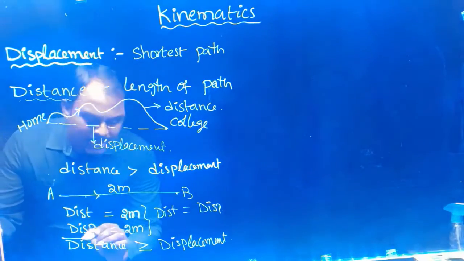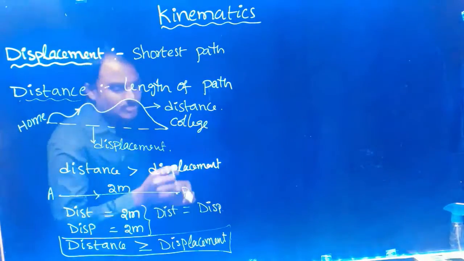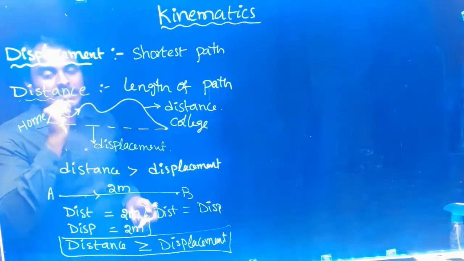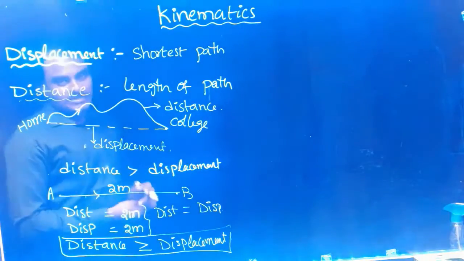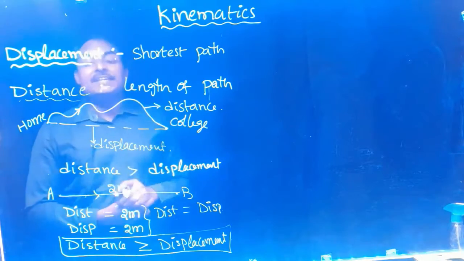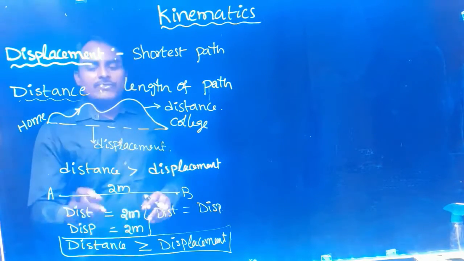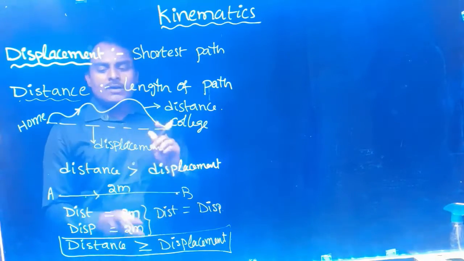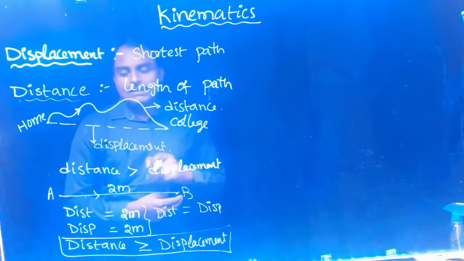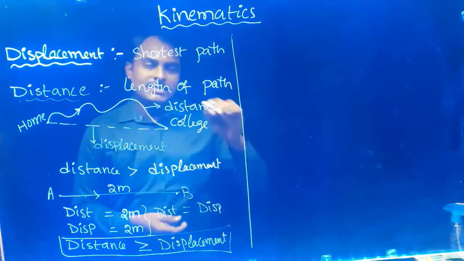Distance traveled by any body is equal to displacement when it is traveling along a straight line. But if you are traveling along a curved path, then distance is greater than displacement. You take any example, you will not find any case where displacement is greater. Always you will get distance greater than displacement or distance equal to displacement. Right? Now let us do an example problem based on this distance and displacement.